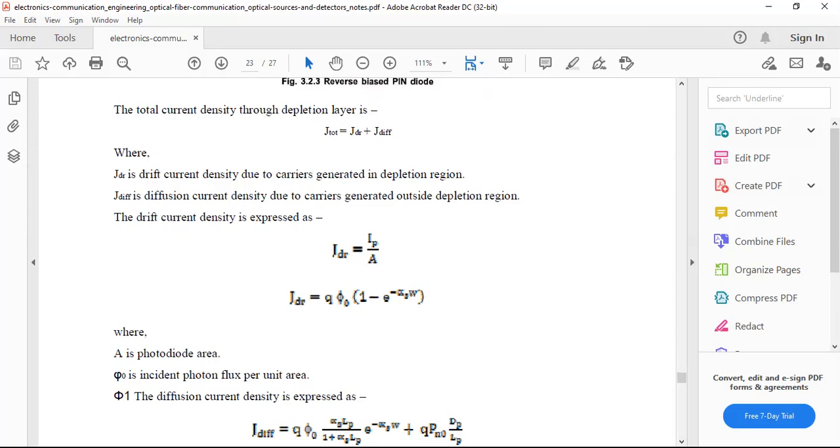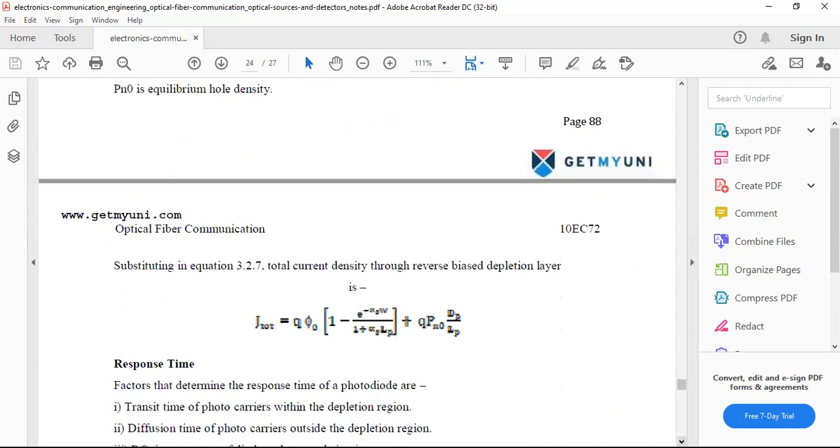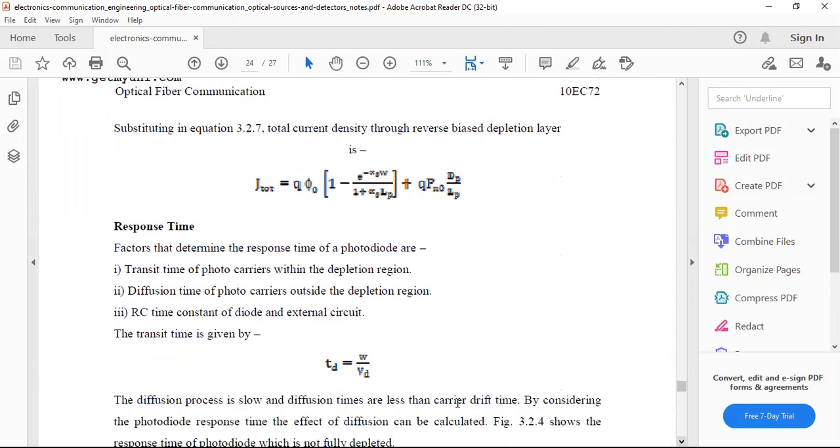JDR and current diffusion equations we have derived here in the PIN diode, and the response time is also important. The response time and transit time are also important, that is, TD equals W by VD. Based on all these parameters, these PIN diodes are especially utilized in optical communication systems.